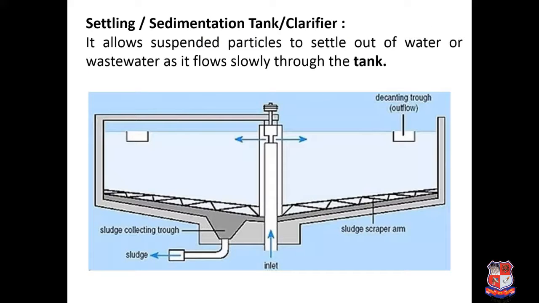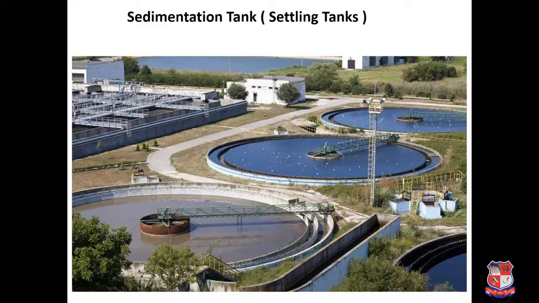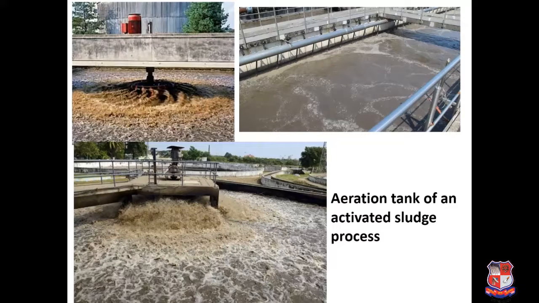Next treatment is settling, or the sedimentation tank. Just by simple settlement, a sludge scraper mechanism is provided at the bottom. All the sludge which is settled at the bottom has to be collected, and this sludge will go for further treatment, which is called sludge treatment in the anaerobic digester. This is the aerial view of the sedimentation tank, after primary sedimentation.